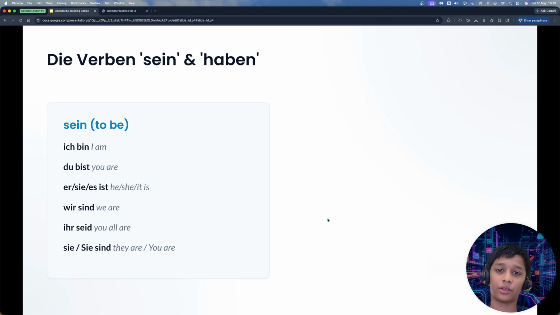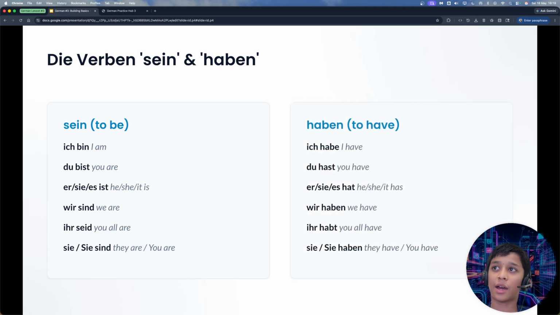Now for haben, to have. Ich habe means I have. Du hast means you have. Er, sie, es hat means he, she or it has, respectively. Wir haben means we have. Ihr habt means you all have. Sie or sie haben means they have or you have, respectively. Take a screenshot of this slide. You will use this constantly.